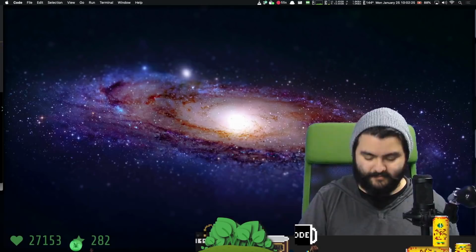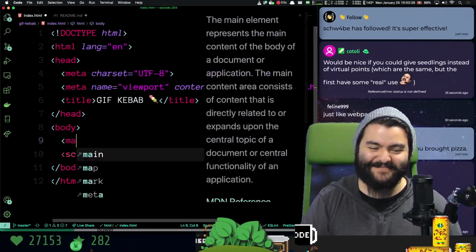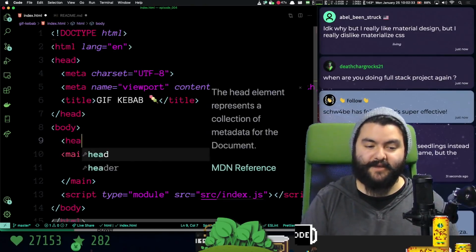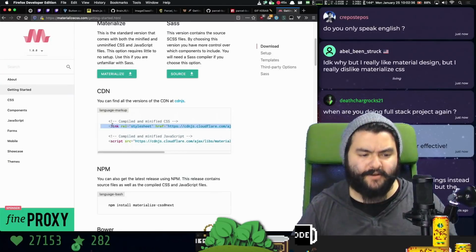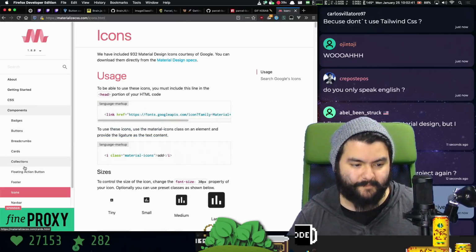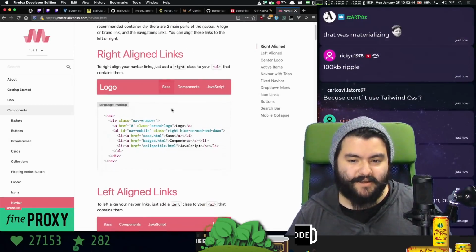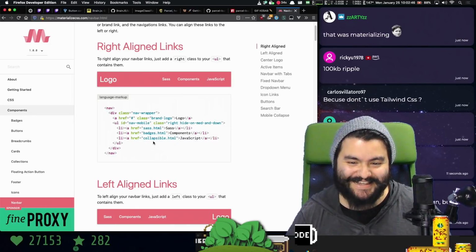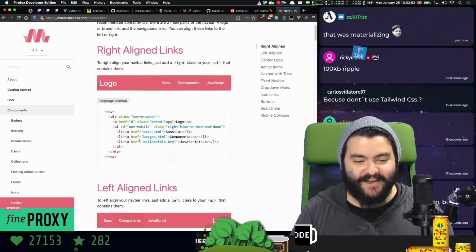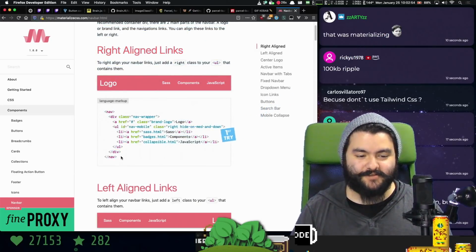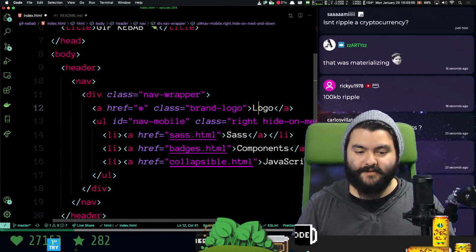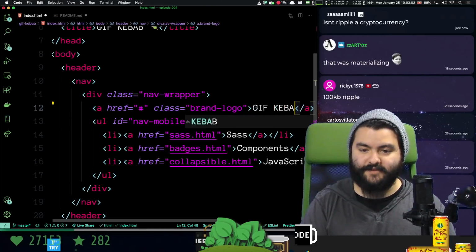So let's create a main element, and then inside of it, actually above that, we'll probably have the header, and then for the header we can use the nav bar. That was Materialize, a 100 kilobyte ripple. Yeah, I mean, we're going to use all the UI components. That's just one of them. Yeah, so we want this nice little nav bar up at the top of the page. So that's fine. Put that right there. And the name of the app is GIF Kebab.